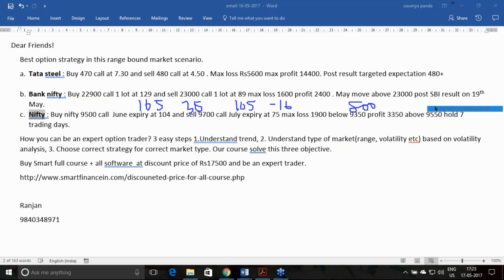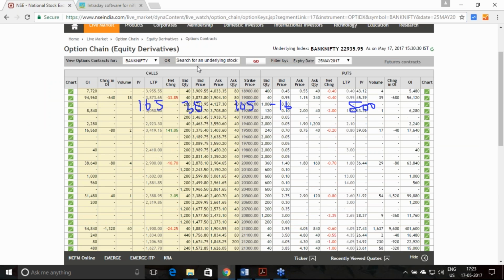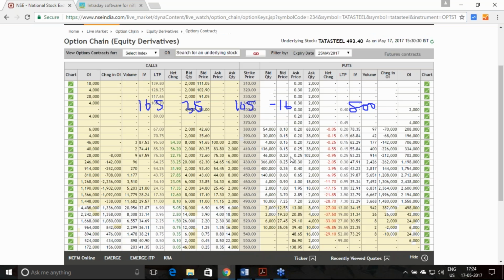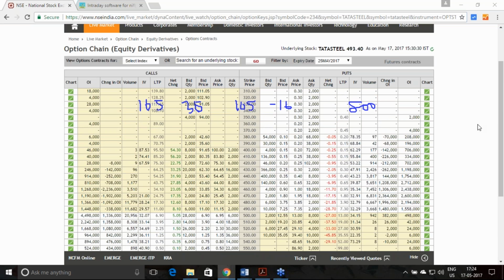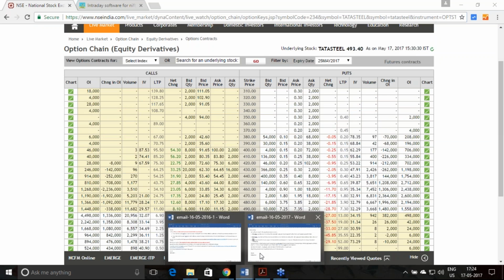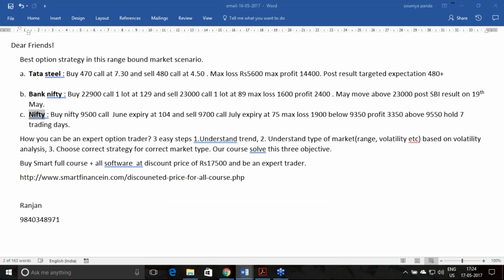Coming to the Tata Steel, which has given excellent performance today. If I can go to the Tata Steel option chain. So this is the option chain for the Tata Steel, and it is being given to you 470 and 480, 24.75, 17.30. So 24 rupees and 75. This has gone to 24 rupees and 75.